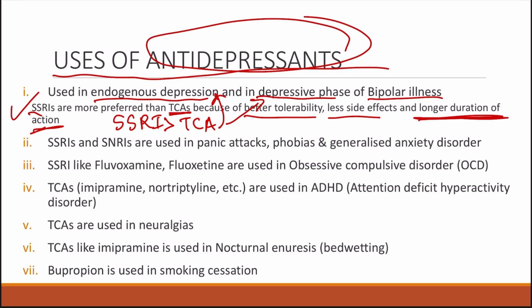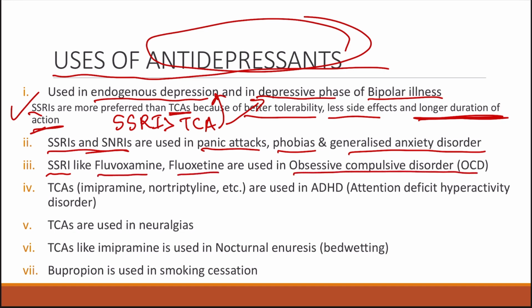Next, SSRIs and SNRIs are also used in panic attacks, phobias, and generalized anxiety disorder. As I have already mentioned, these are also the first line drugs for the management of anxiety disorders. And then we have SSRIs like fluvoxamine and fluoxetine, which are used in obsessive compulsive disorder, where the person is having obsessions and compulsive activities.